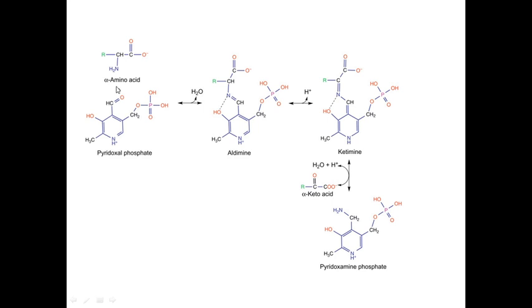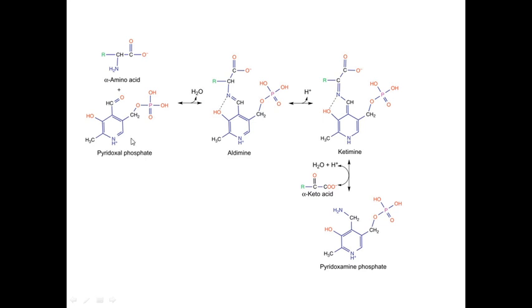Here I will take one alpha amino acid. The structure of this general alpha amino acid is RCH NH2 C double bond O OH. Okay, and the structure of pyridoxal phosphate is a pyridine ring, OH, CH3, here CHO, and here CH2 phosphate group. This is pyridoxal phosphate.